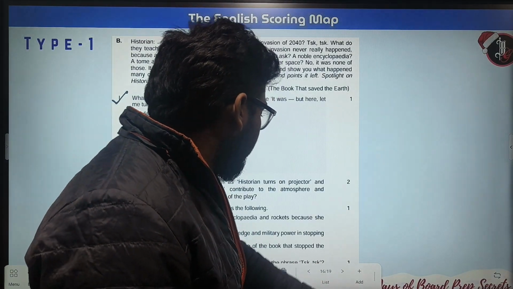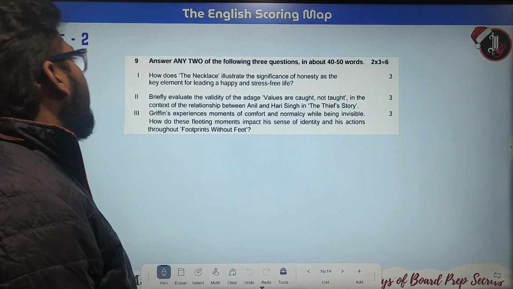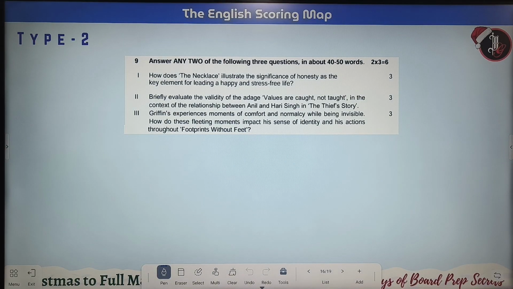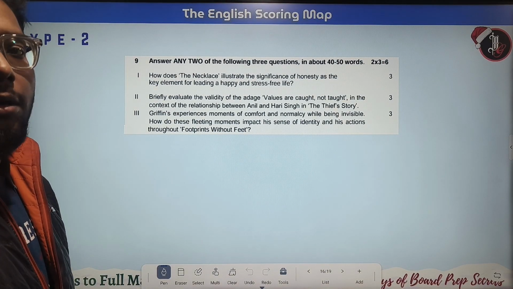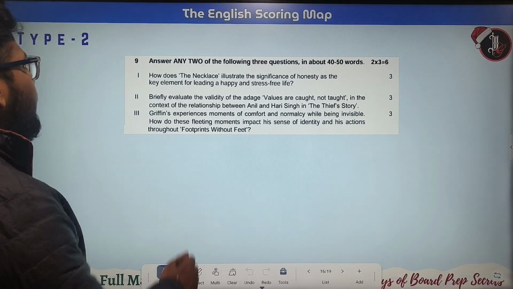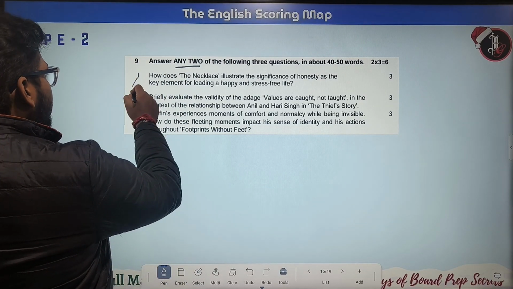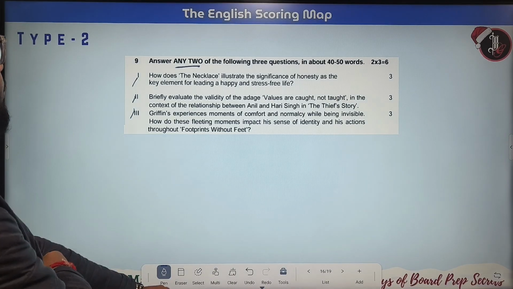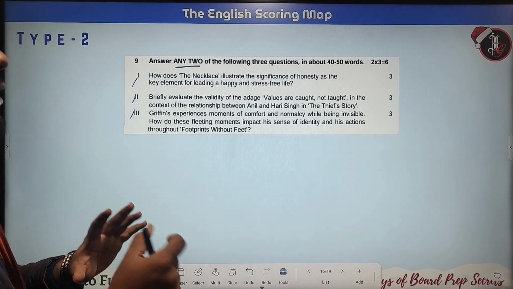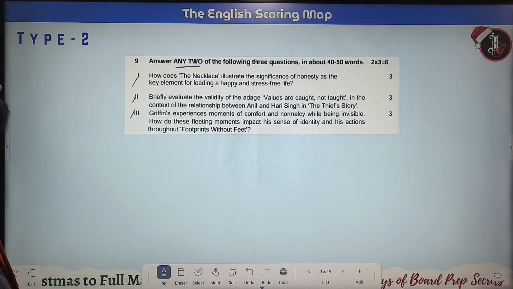Now to the next one. These are basically optional. We are getting options, right? We can write any two out of these three, in around 40 to 50 words.